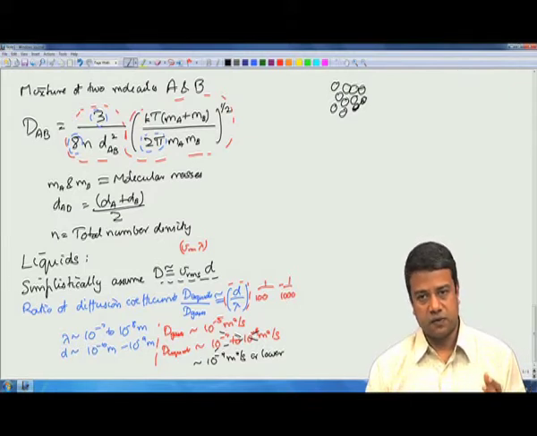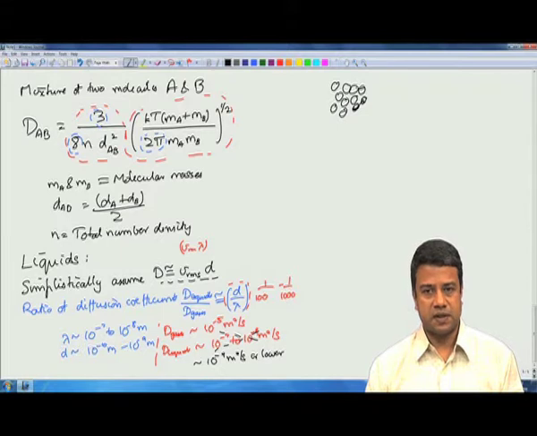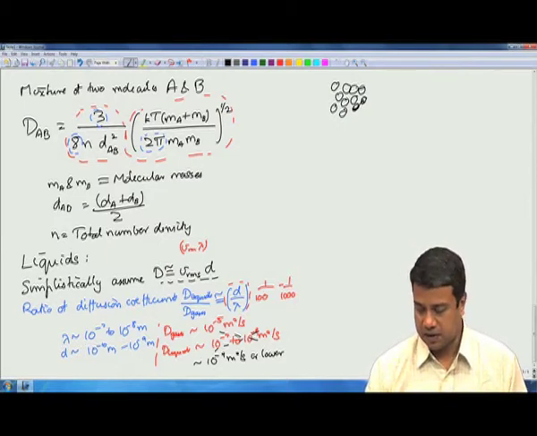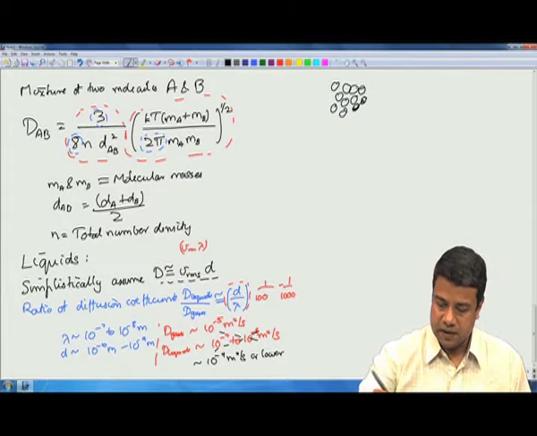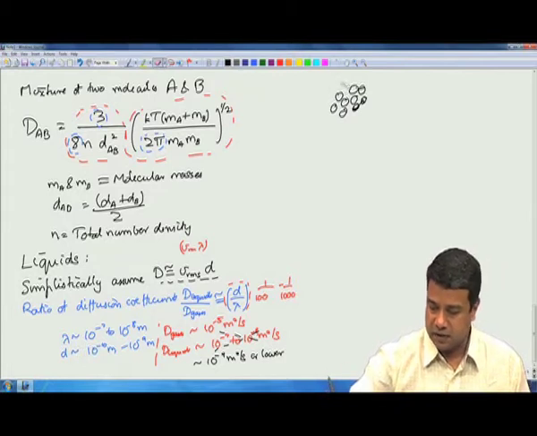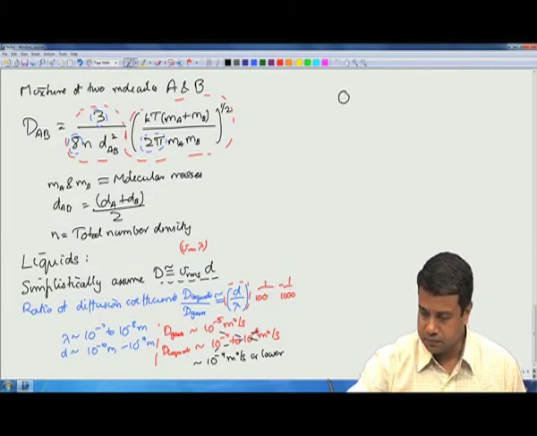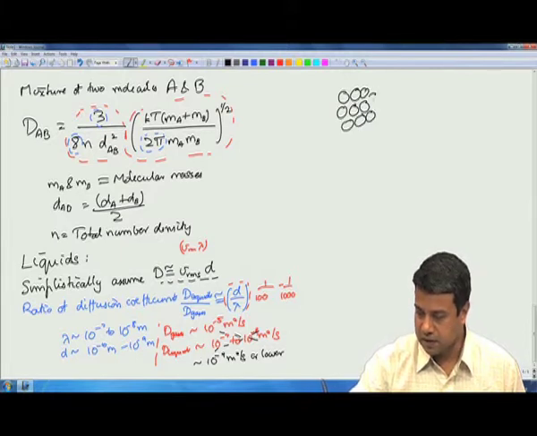After all, the root mean square velocity is the same whether it is liquids or gases, it scales as root of 3kT by m. Only the diameter is much smaller than the mean free path. The reason that this kind of an estimate does not give you an accurate answer is because if you look at a liquid, the molecules are all very closely spaced.